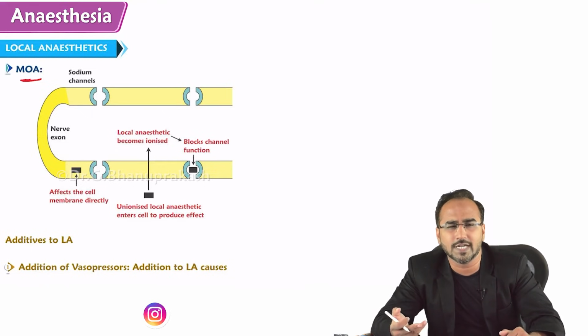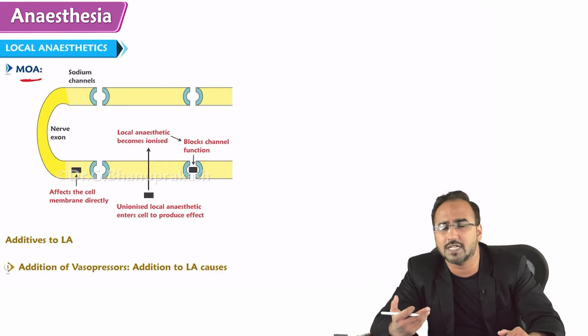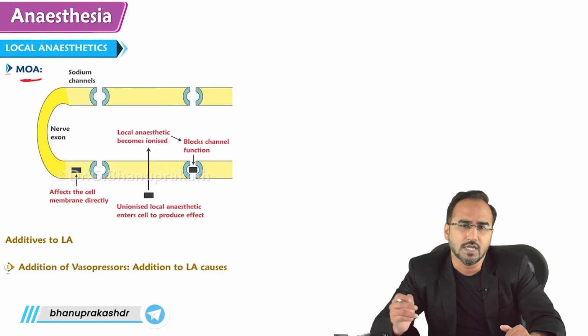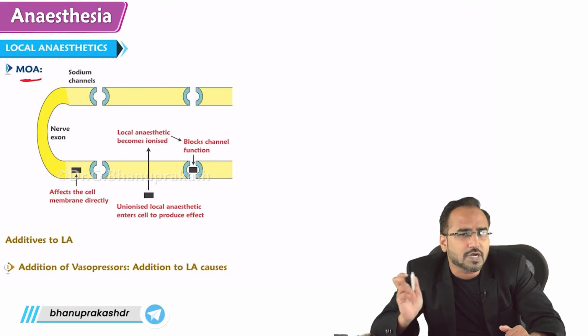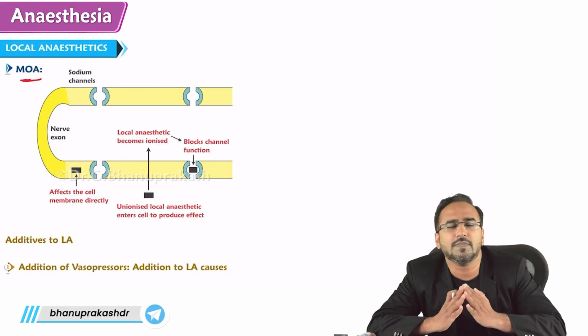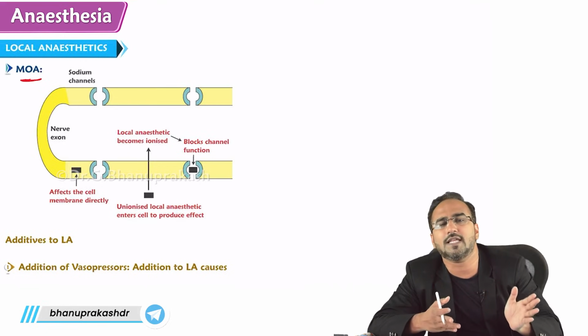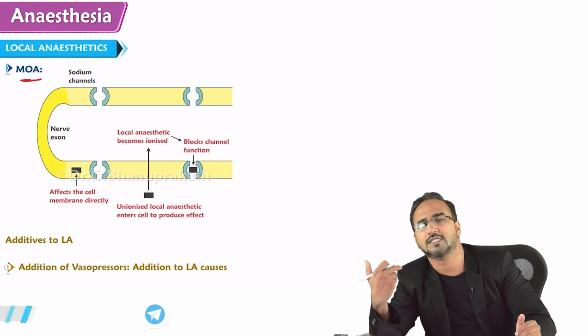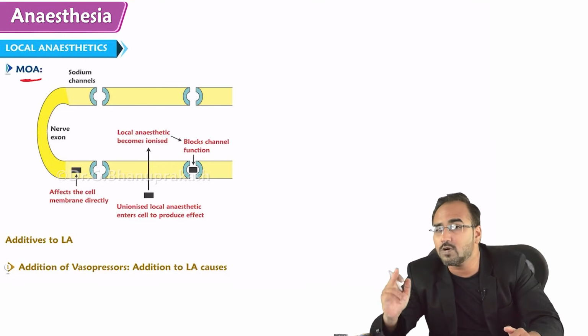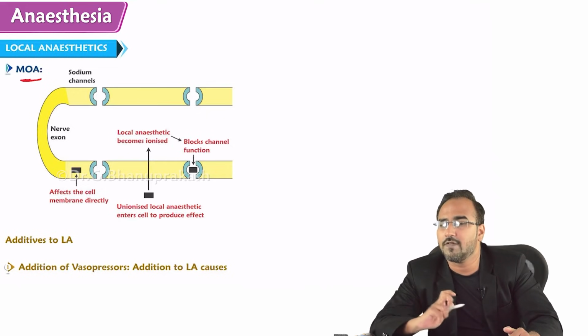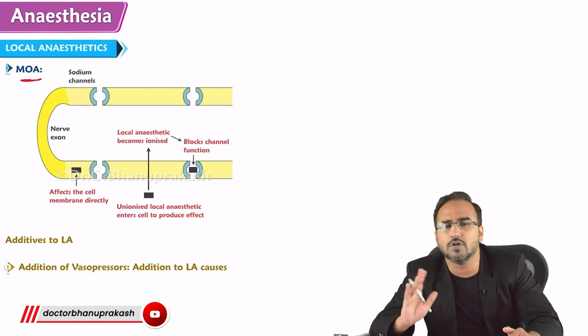99% when you give local anesthetic, it goes towards the nerve in which form? Non-ionized form. If the non-ionized form is knocking, the nerve terminal will open its door and tell the local anesthetic to come inside. So the nerve terminal only allows the non-ionized form. If the ionized form is knocking, it won't open the door.